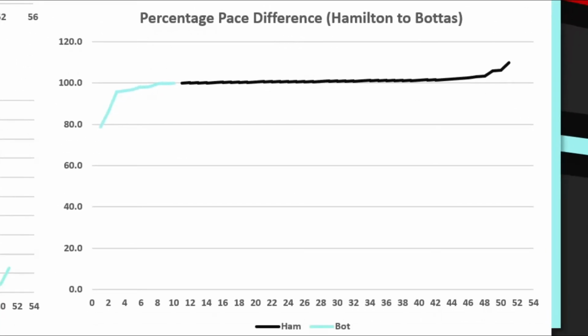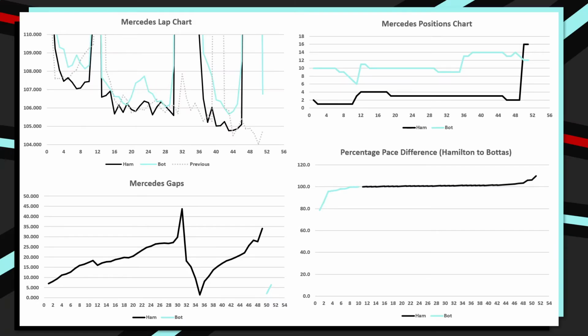So this takes all of Lewis Hamilton's lap times, it divides them all by Valtteri Bottas's lap times, then converts them all to percentages. Then any percentage that is above 100 is when Lewis Hamilton is going faster. And any percentage that is below 100 is when Valtteri Bottas is going faster. We can then divide this percentage pace difference down the middle, and therefore we can say that for 19.6% of this Grand Prix where both cars were running together, Valtteri Bottas was the faster of the 2 Mercedes, and for 80.4% it was Lewis Hamilton. This is the most significant pace difference of Mercedes this season.